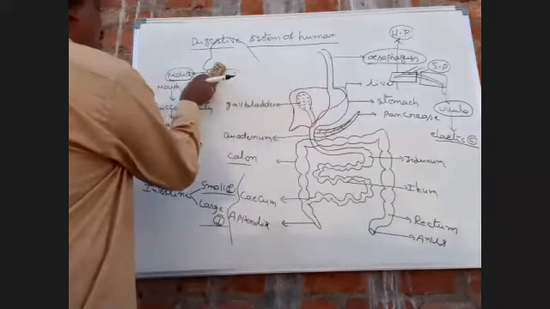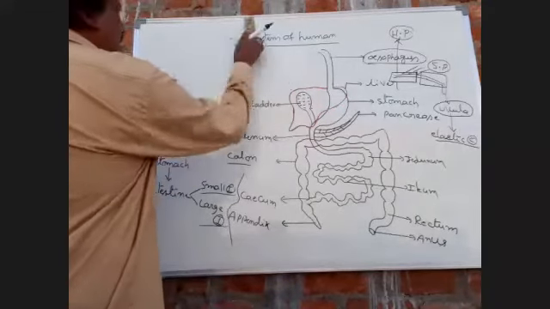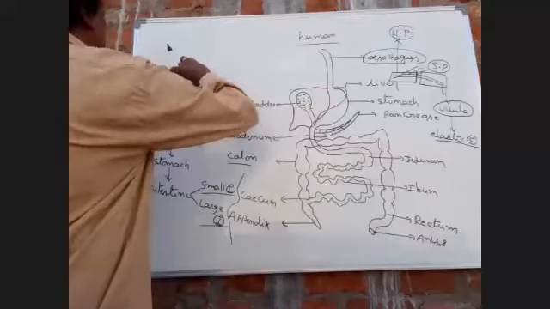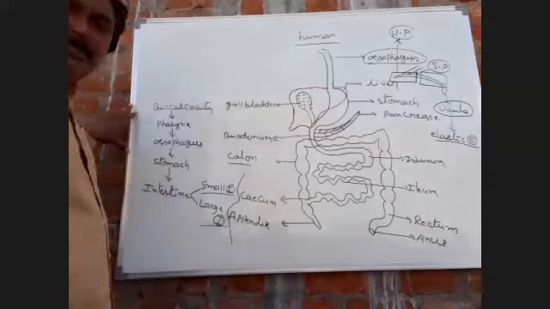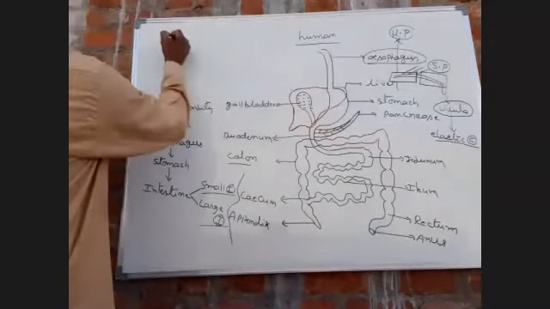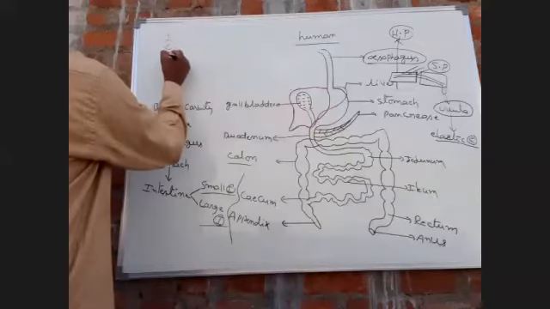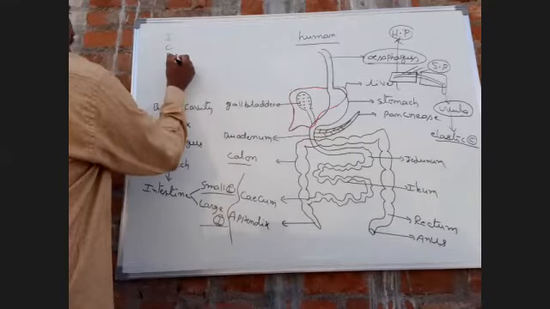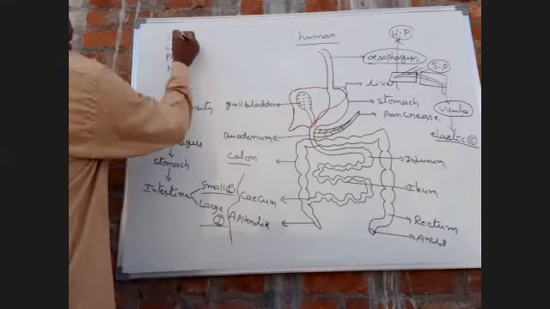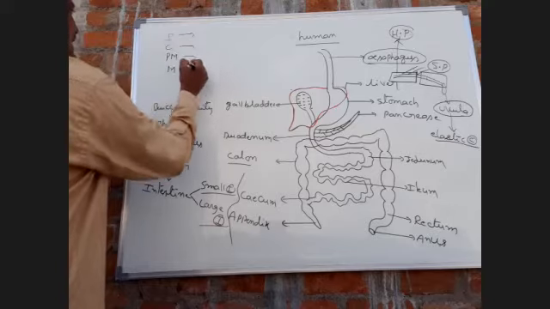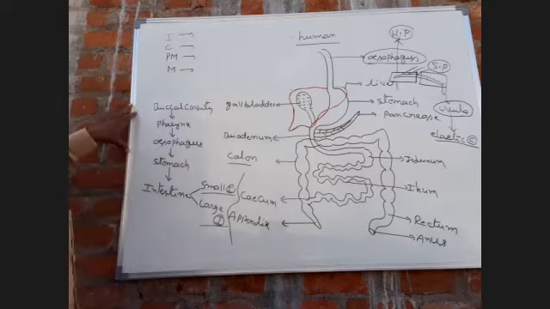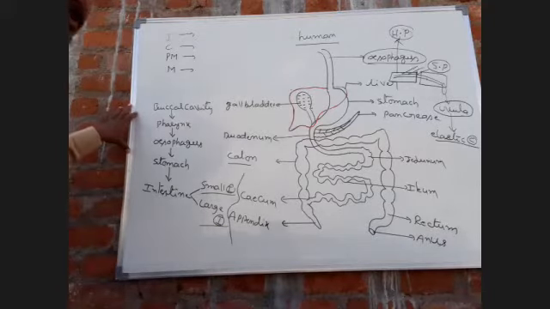Incisor, canines, premolar, and molar. Dentition in human beings: thecodont, heterodont, diphyodont.